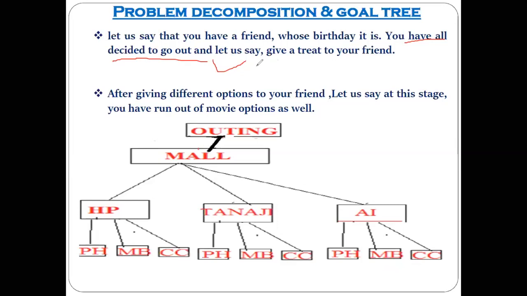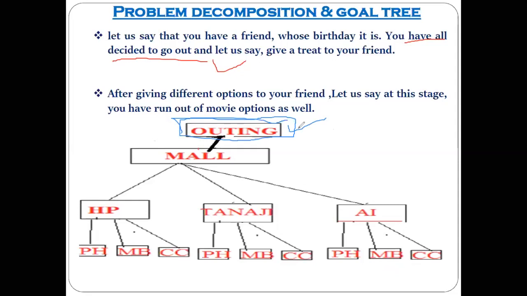Now you give your friend different options. Listen carefully, what options do you give to your friends? The main point is that you are going to give a party to your friend, which consists of multiple activities, yes or no? And we call it an outing. Giving the party, we are calling it an outing. Outing in the sense of going outside and enjoying. Got the point?